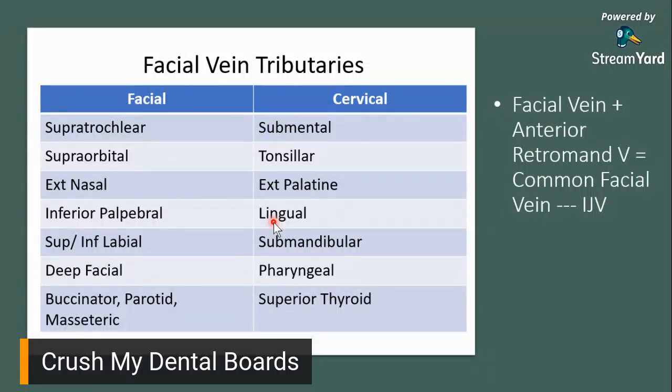Now, the other part of your facial vein would be on the cervical aspect. Ano yung makikita natin sa cervical part ng facial vein? There, it would drain the submental area, the tonsillar area, exterior palatine area, your lingual, your submandibular area, pharyngeal, superior thyroid.